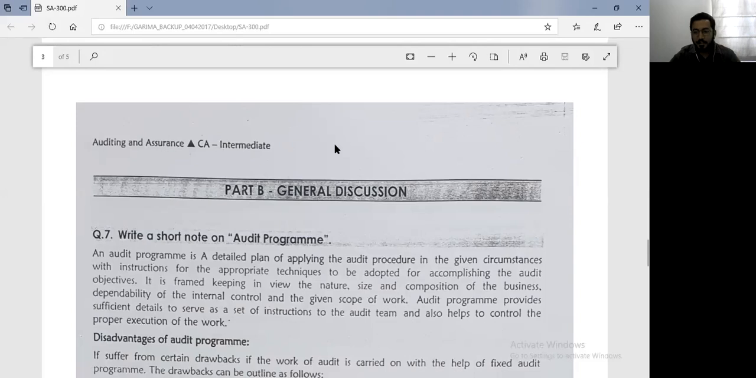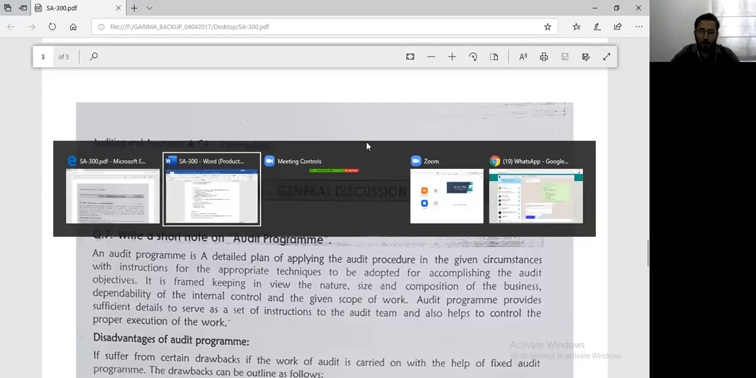So audit program will give you 2 things. One is a set of instructions, and the other is appropriate techniques to be adopted to accomplish your audit objectives. Any audit program is framed keeping in mind the nature, size, and composition of the business. Of course, your dependability on the internal control and the scope of work. And as I've already discussed earlier, audit program provides you with a set of instructions, and it will also help you to control the proper execution of the work. So if you have an audit program, the person who is supervising the audit can properly control the execution of work of the audit. Right? So this is what we have done till now in audit program.